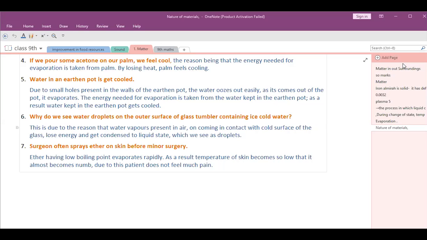Diffusion. State two characteristics of the matter demonstrated by diffusion. Particles are in continuous motion and they have spaces between them. And Brownian motion: particles are in continuous motion is one thing, and the second is that every matter is made up of small tiny particles. Okay, ma'am. Thank you. Brownian motion is this: matter is made up of small tiny particles and the particles are in continuous motion.